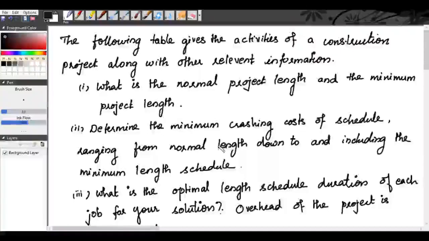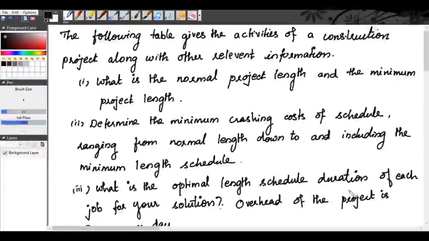Determine the minimum crashing costs of schedule ranging from normal length down to and including the minimum length schedule. So you have to determine the optimum crashing cost of schedule. Okay, so you have to crash your project and then determine the optimum crashing cost. Third, what is the optimal length schedule duration of each job for your solution?